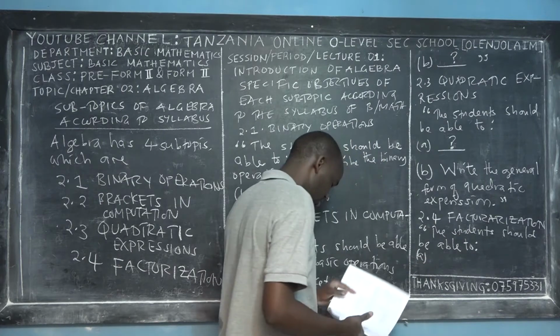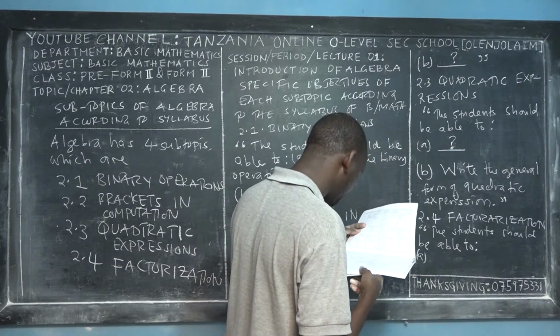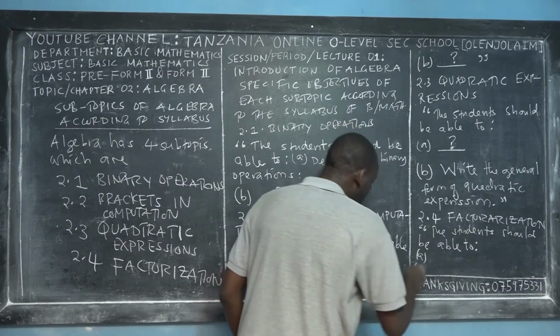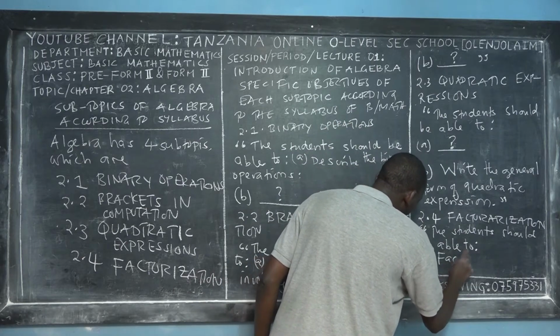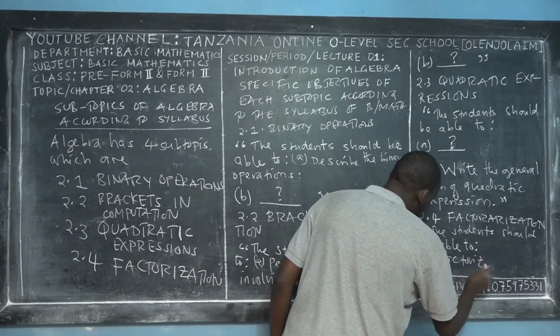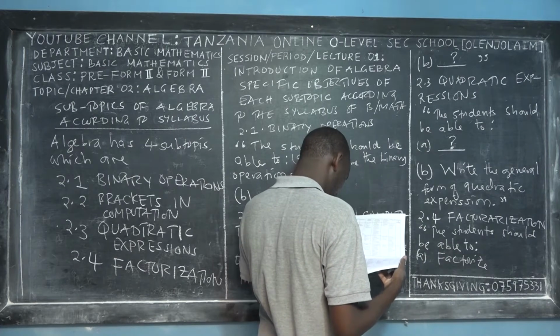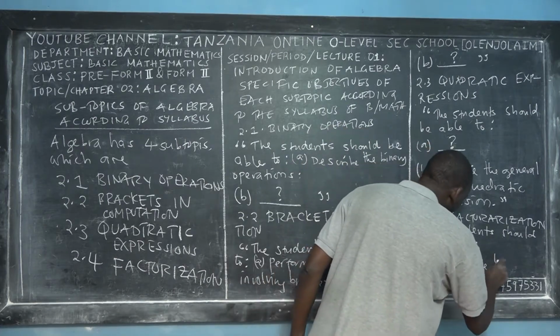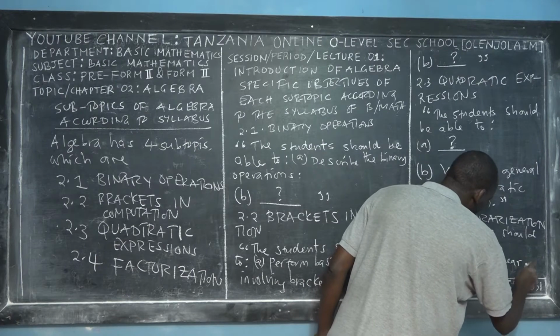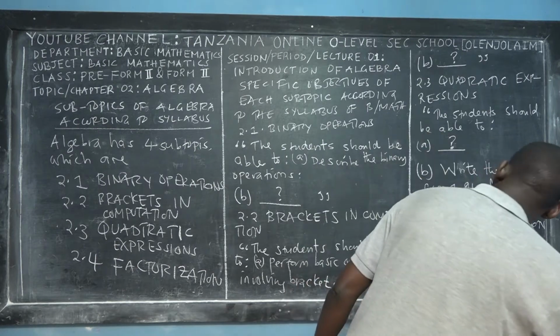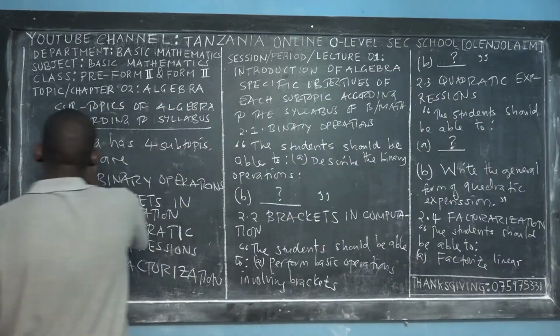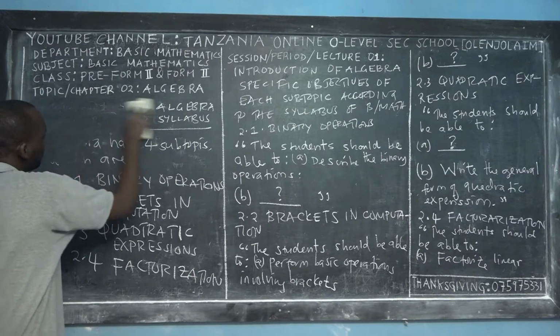So here also we have two specific objectives. The first one, the student should be able to factorize linear expressions.